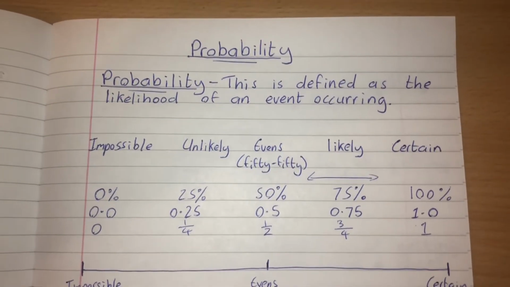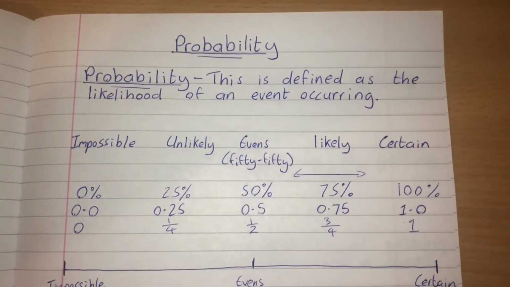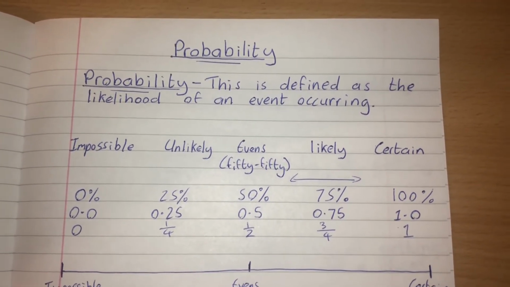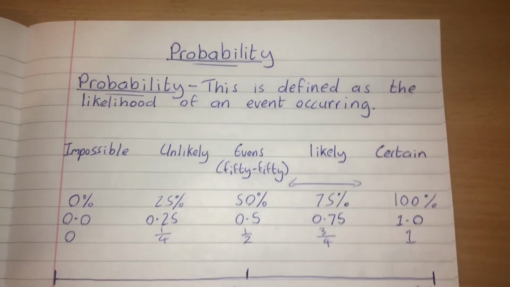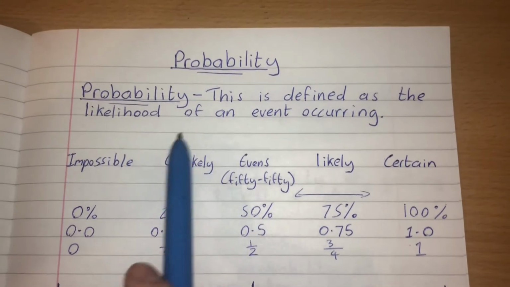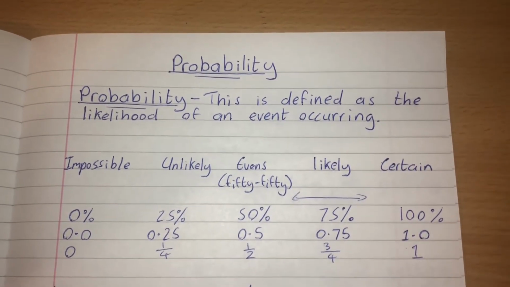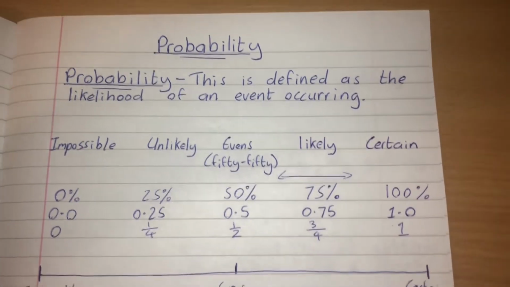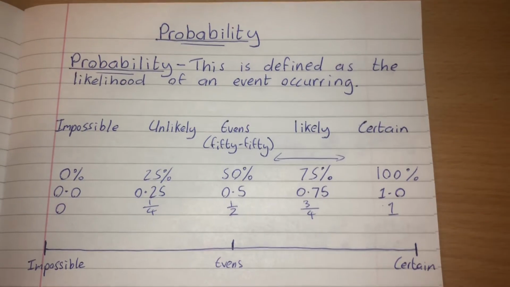This lesson is our introduction to the topic of probability. Probability is included in the M5, 6, 7 and 8 series exams on your GCSE maths. Probability is defined as the likelihood of an event occurring. In this session we're going to look at the very basics of what we might come across in the test.